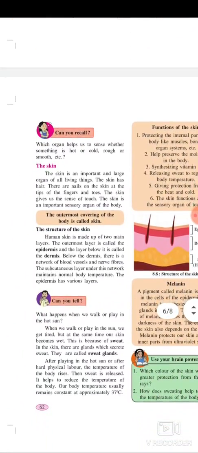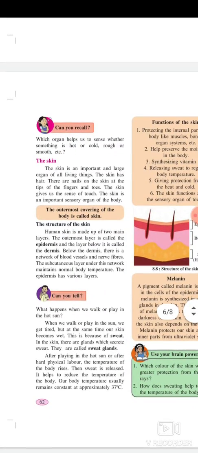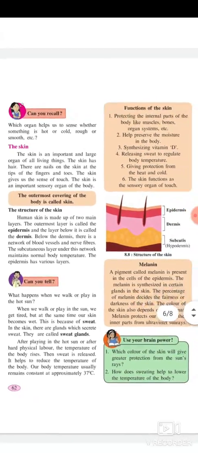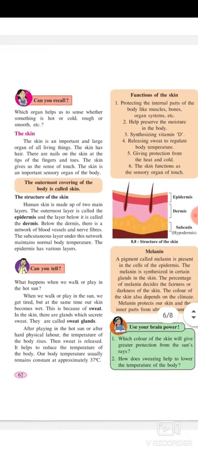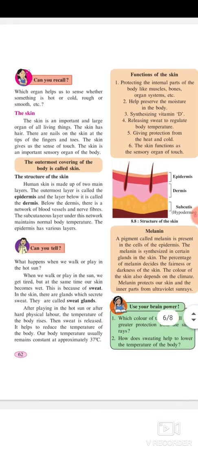Can you recall which organ helps us to sense whether something is hot or cold, rough or smooth, etc.? The skin. The skin is an important and large organ of all living things. The skin has hair. There are nails on the skin at the tips of the fingers and toes. The skin gives us the sense of touch. The skin is an important sensory organ of the body. The outermost covering of the body is called skin.